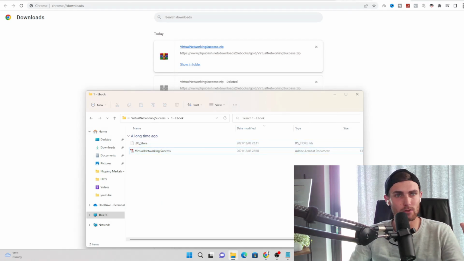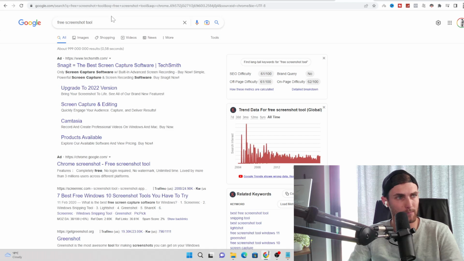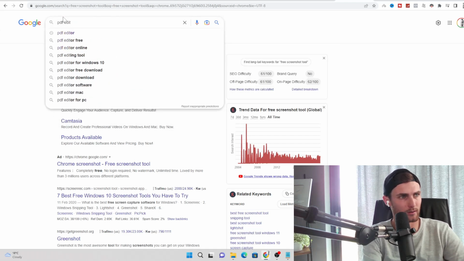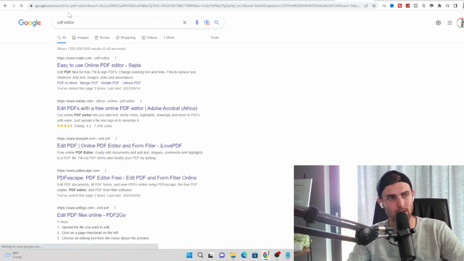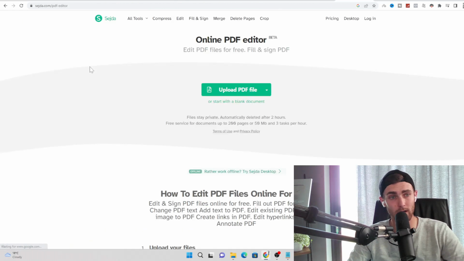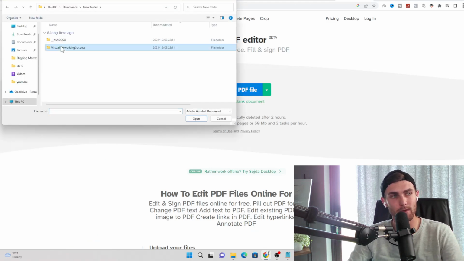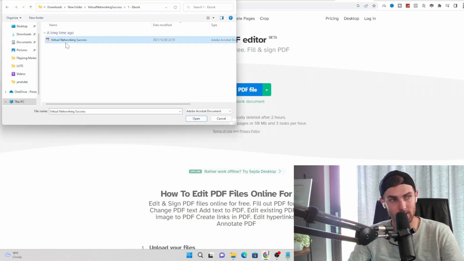So if you come over to Google, I'm just going to use this tab over here, and you search up PDF editor on Google, click on enter. You can click on the first link over here. I've honestly used this website a few times, called seja.com. Click on upload PDF file and upload that same PDF that we have just downloaded.